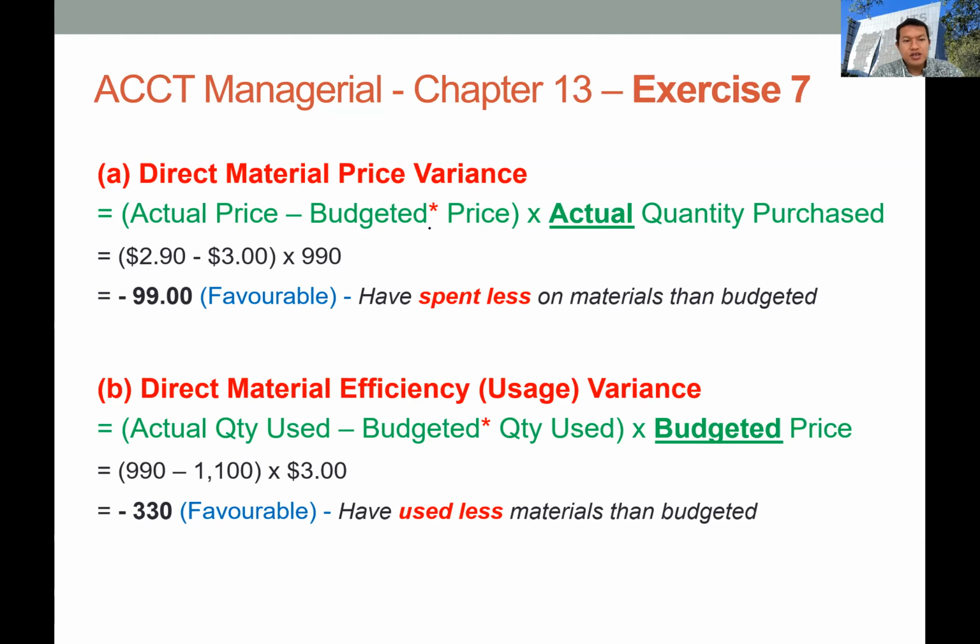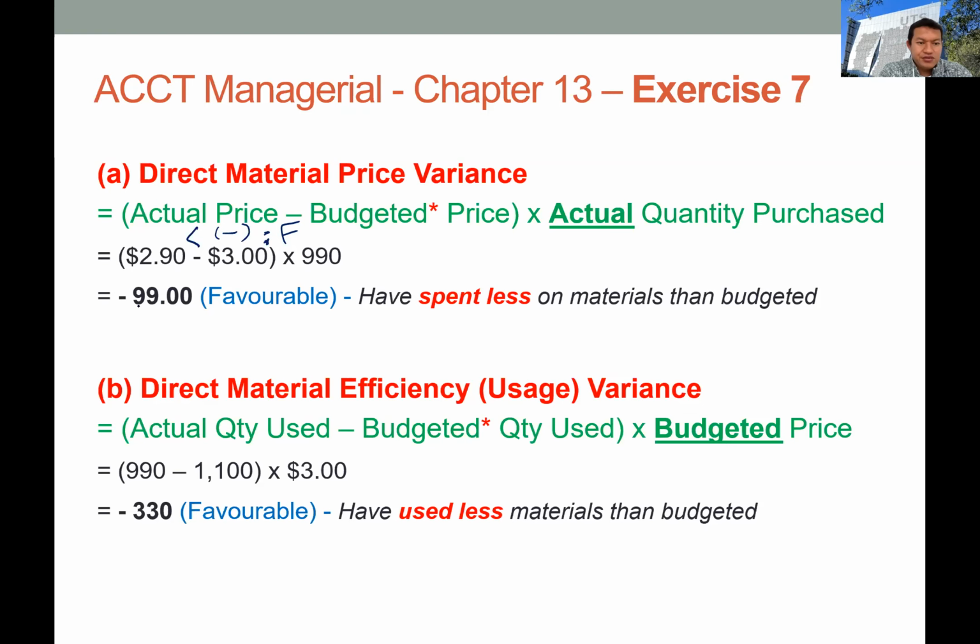The actual price is smaller than the budget price, so you get a negative variance, multiplied by the actual quantity purchased. This is a favorable variance because the company is paying less cash for direct material purchases. So you get 99, which is favorable.